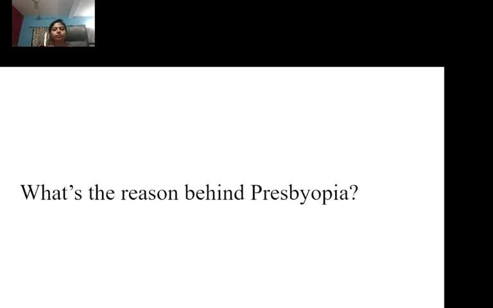Very good. Because of the diminishing flexibility of the eye lens. Very nice. Yes. And how can we correct presbyopia, student? By using both types of lens. By using bifocal lens. Very nice.